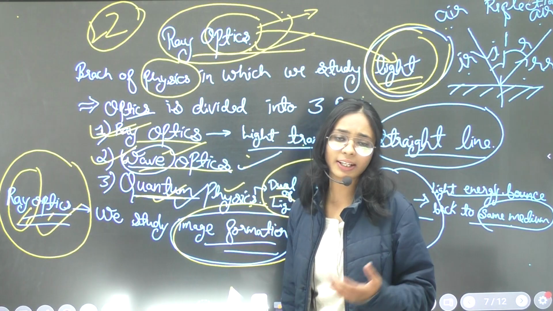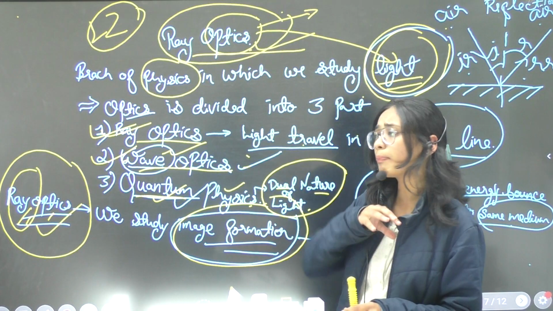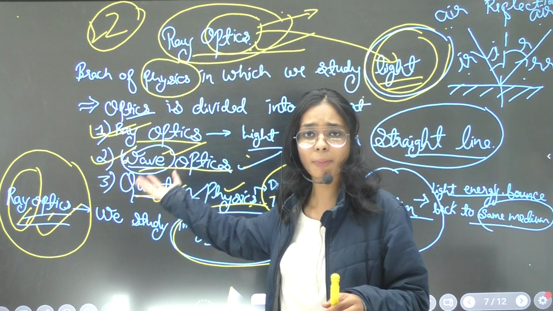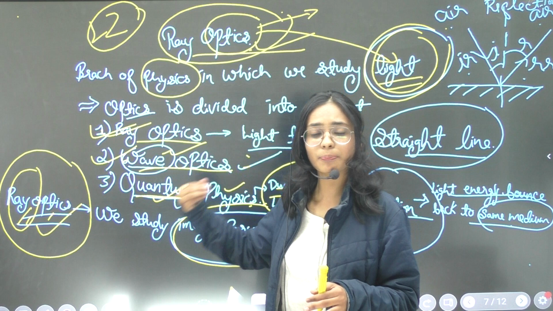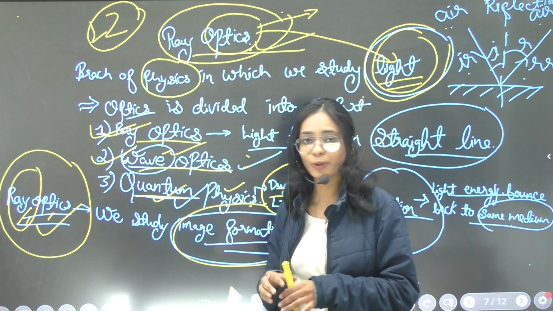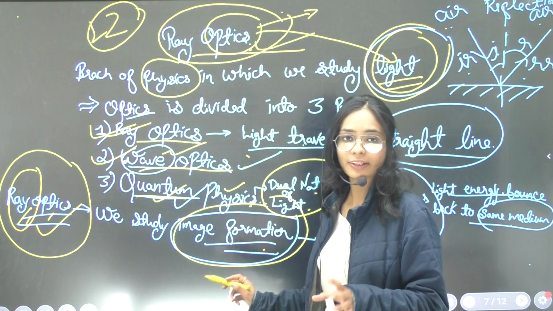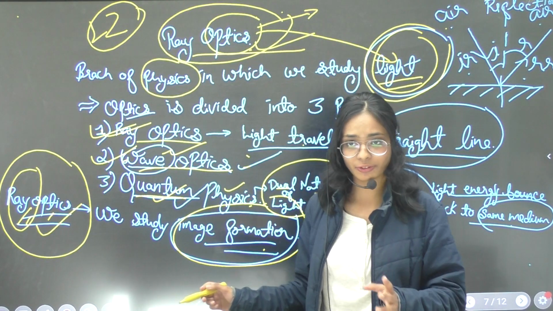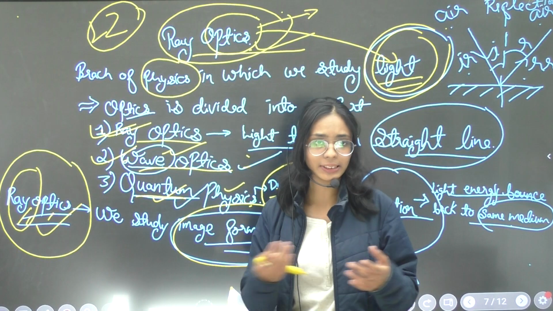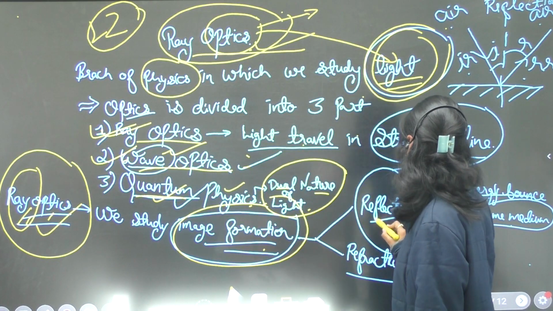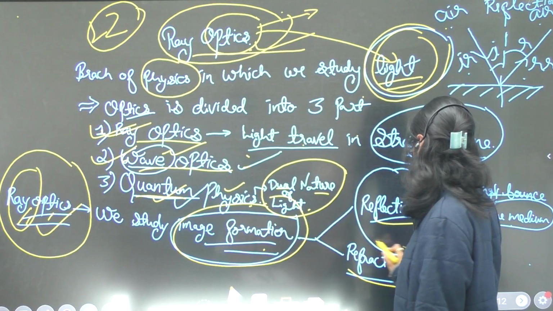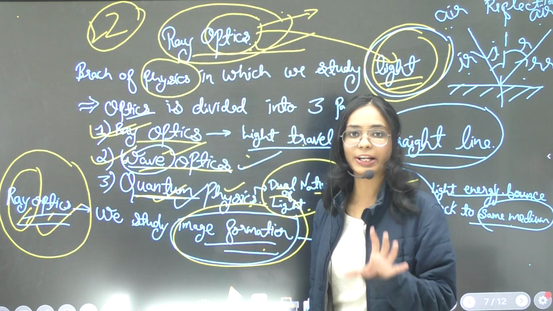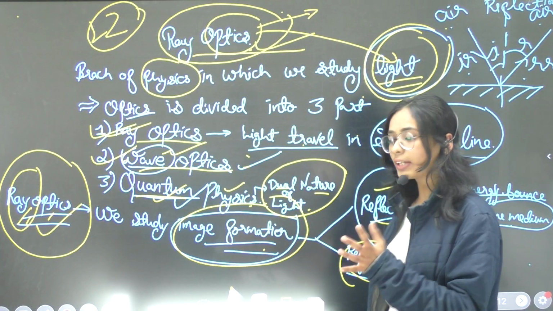Basically, we are dealing with ray optics so that by using different numbers of rays, we can form an image and productively analyze the result. In this chapter we will deal with image formation by two basic concepts of physics: reflection of light and refraction of light. First, let's deal with reflection of light.